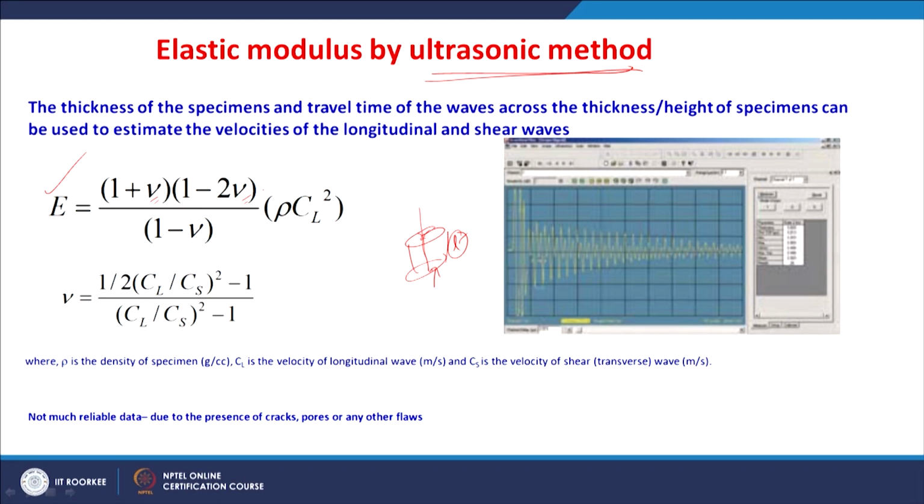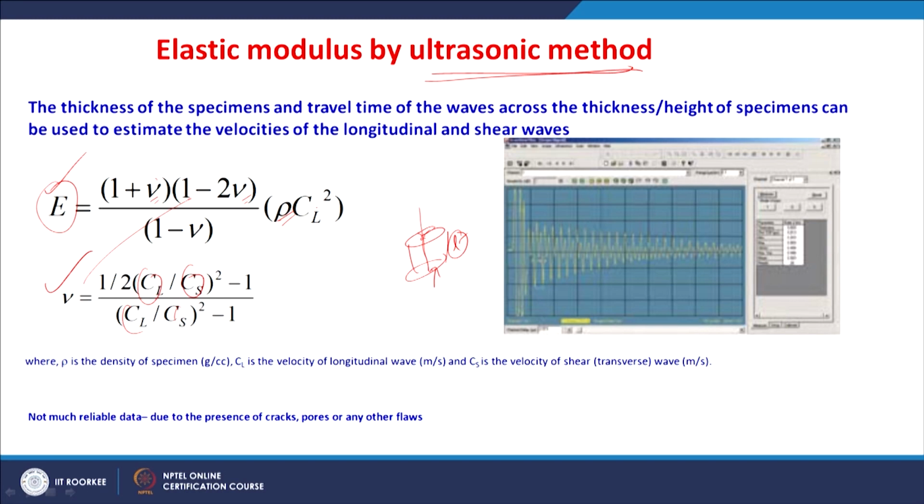So, longitudinal velocity and shear velocity of these ultrasonic waves are estimated, and these are used to determine the Poisson's ratio. This Poisson's ratio is used to determine the elastic modulus, right. So, where rho is the density of the sample and CL is the velocity of the longitudinal wave and CS is the velocity of the shear wave, both are in meters per second.